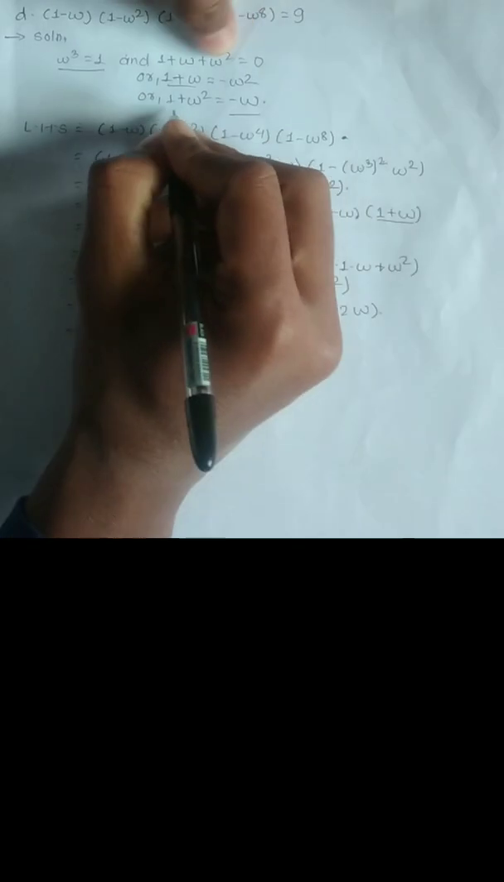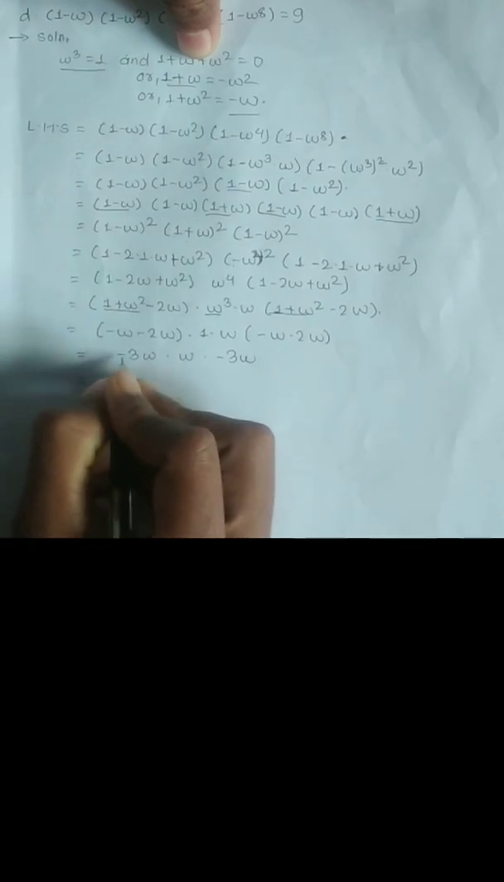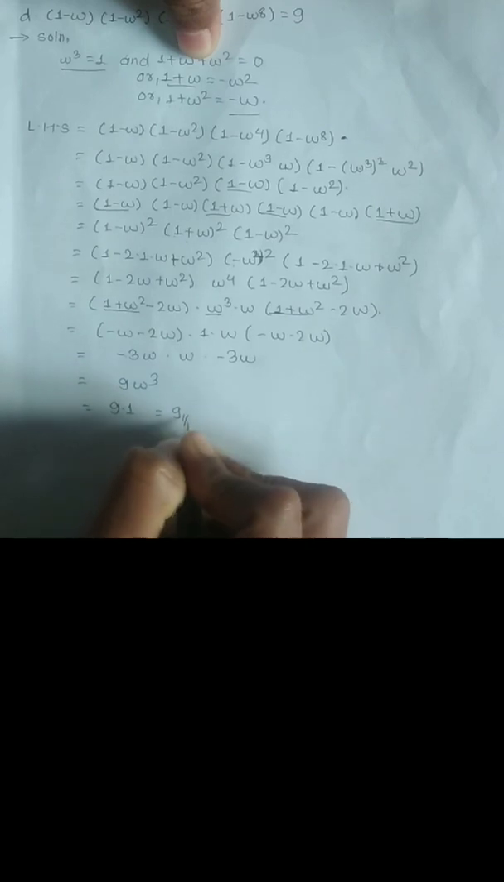And here we know that 1 plus omega square is minus omega, so writing minus omega minus 2 omega times omega cube, which becomes 1. Again, 1 plus omega square is minus omega, so writing minus omega minus 2 omega, and here it becomes minus 3 omega times omega, which is minus 3 omega square. Then minus 3 times minus 3 becomes 9. We have omega cube, and we know that omega cube is equal to 1, hence we have 9, which is the RHS, and hence proved.